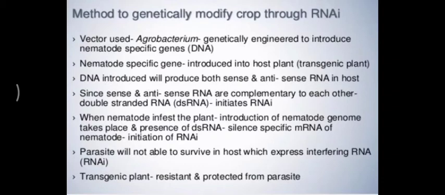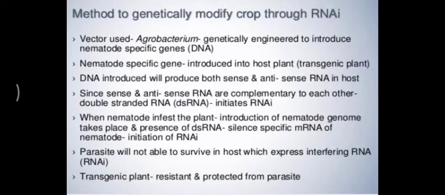When the nematode infests the plant, the introduction of the nematode genome takes place, and the presence of double stranded RNA will silence the specific messenger RNA of the nematode. This parasite will not be able to survive in the host cell, and that crop will again regain its normal roots.